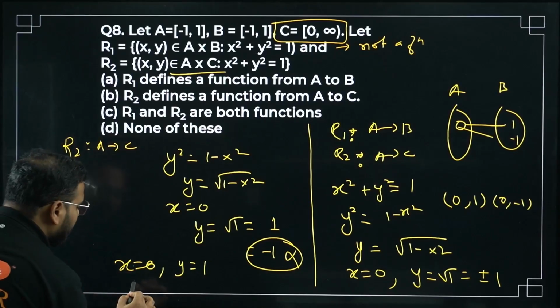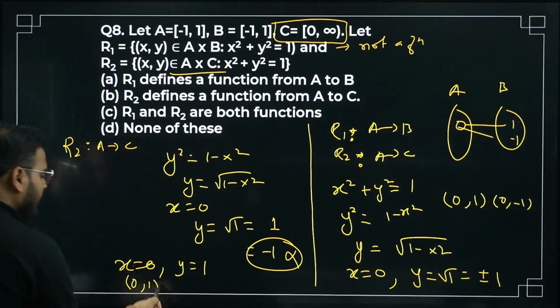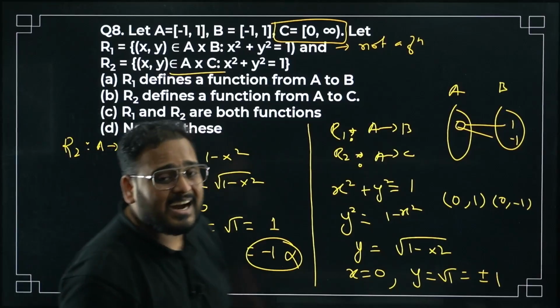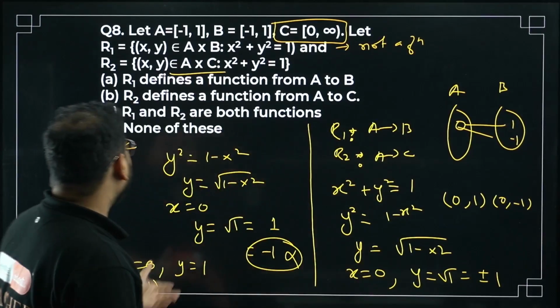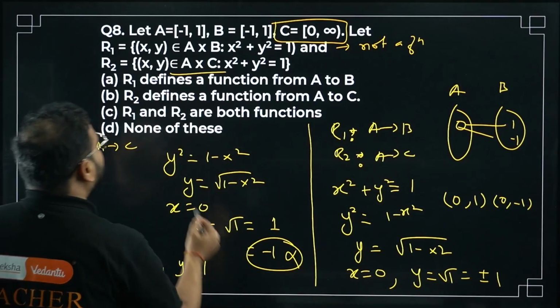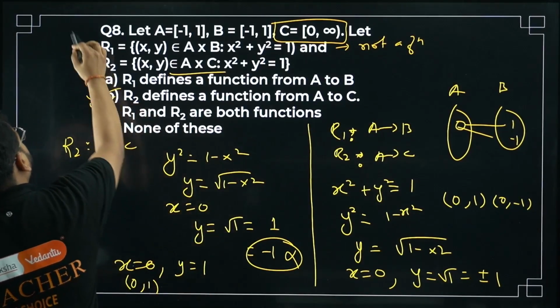It means we have only one ordered pair, (0, 1), which is a unique ordered pair. It means that is going to be a function. So the answer is R2 defines a function from A to C.